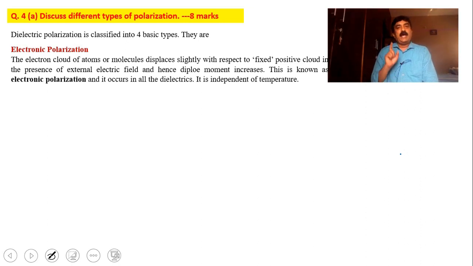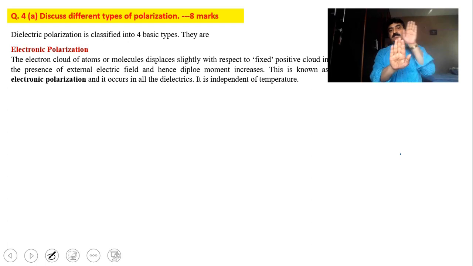See, this normally happens at the atomic level and it mainly occurs in inert gases. What is electronic polarization? See, in an atom we have positive charge due to nucleus, means protons, and around the nucleus electrons are revolving, that is negative. So under normal condition, positive and negative are one above the other. That doesn't mean that electron is sitting on the proton.